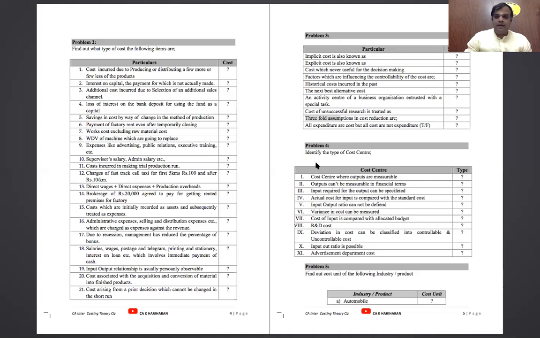Cost center. We'll go for a practical problem again: concept-based theory questions. Identify the types of cost center. Fourth one. Now, first one: a cost center where inputs and outputs are measurable. What type of cost center?